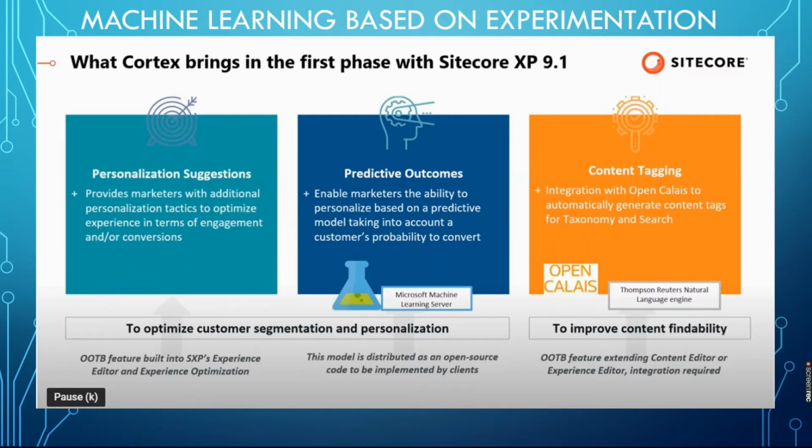So what does Cortex bring? Cortex is available for Sitecore from version 9.1. There are three phases where it will work: personalization suggestion, engagement value, and predictive outcomes. This engagement value and personalization will be fed into our predictive model, and the customer probability is converted into machine learning models, and based on that the customer is segmented. These segmented and categorized customers are then tagged, which is content tagging.